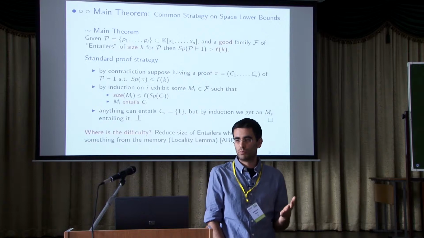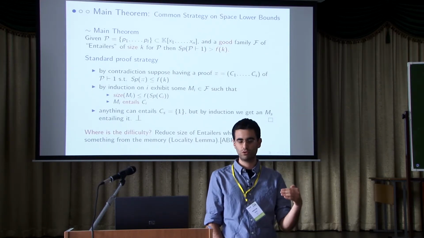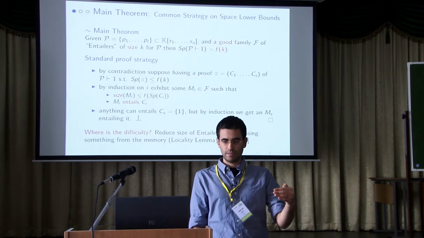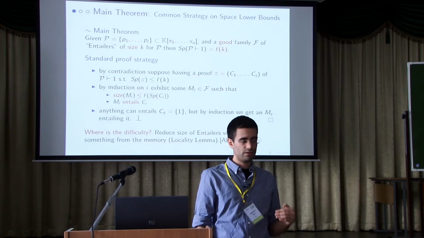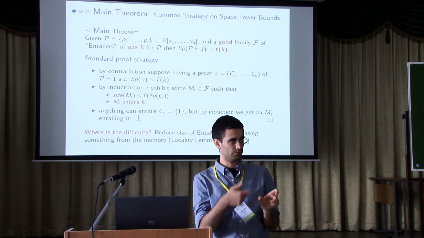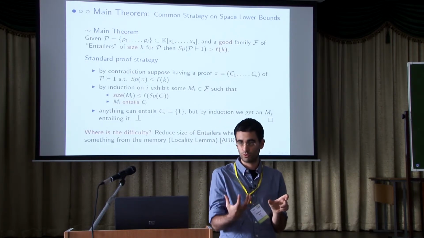By contradiction, we suppose we have a proof that goes in small space. And we want to follow by induction the memory configuration, and for each memory configuration, we want to obtain some object from this combinatorial family of strange objects we have to provide.